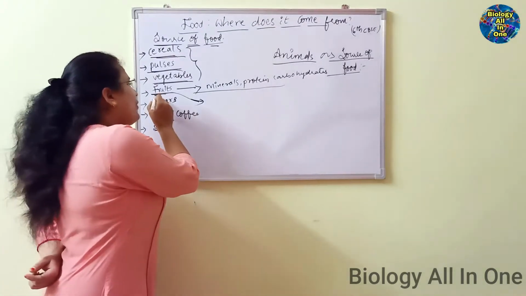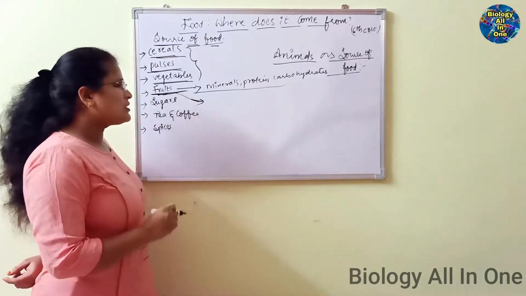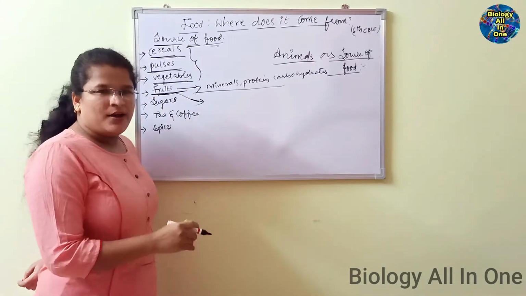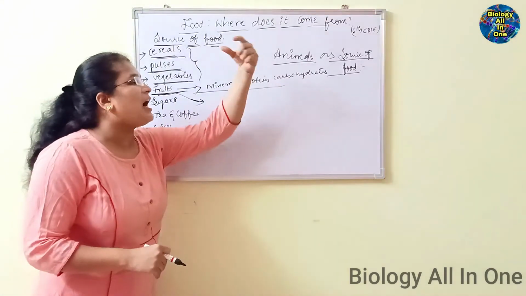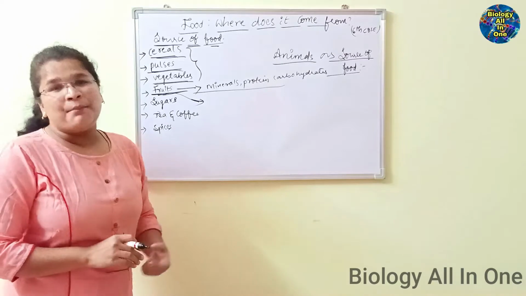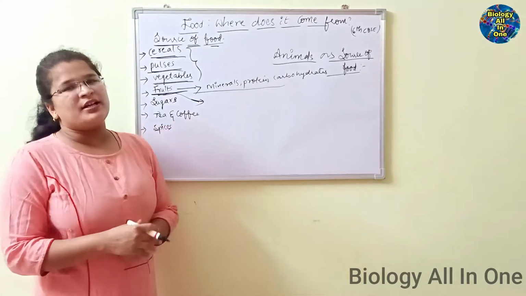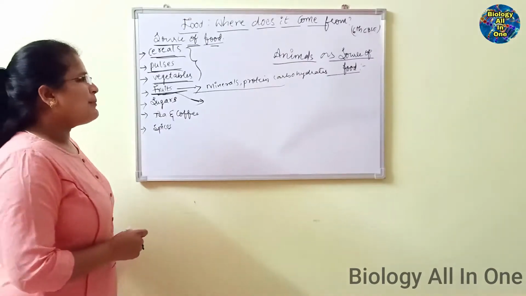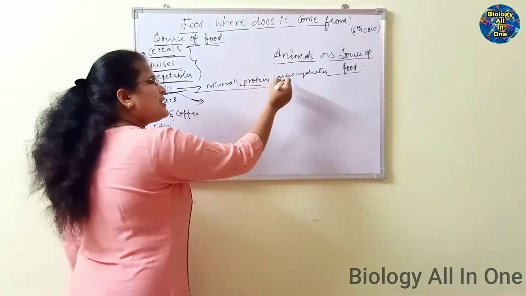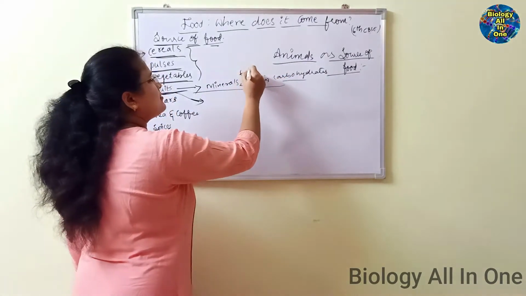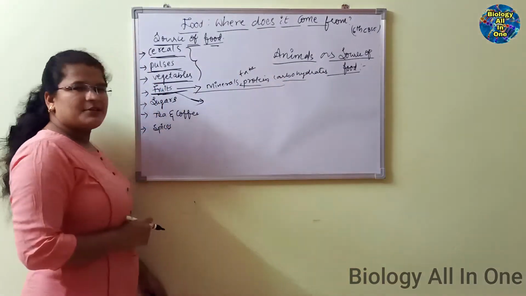We have different kinds of fruits with different names, and different components are present in them. Macronutrients are present as well as micronutrients. The macronutrients include proteins, carbohydrates, fats, and lipids.